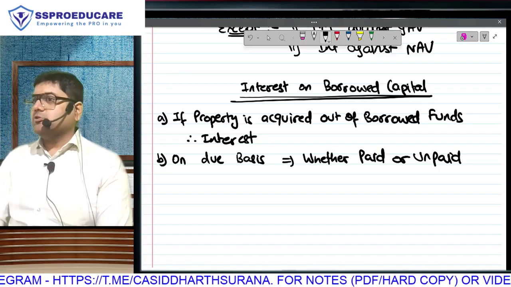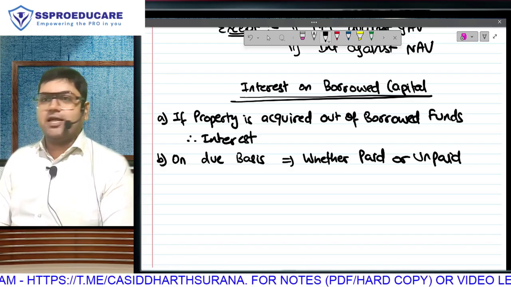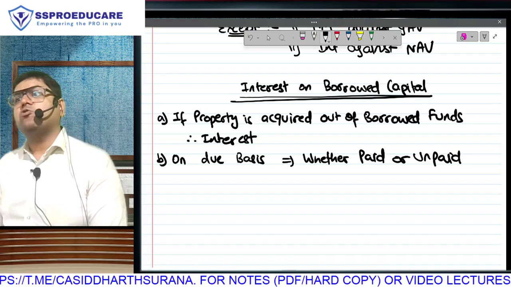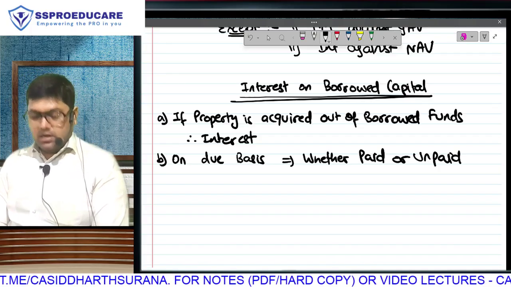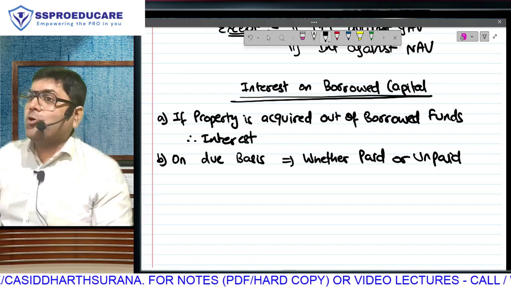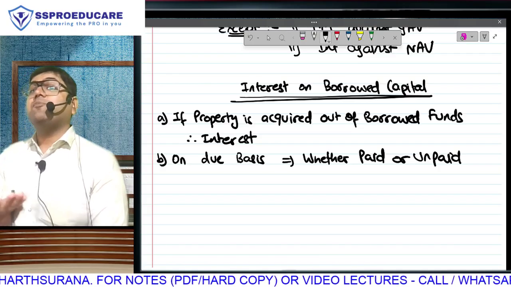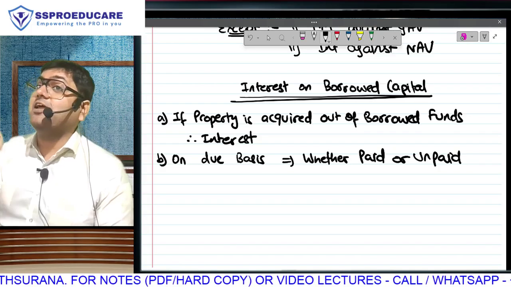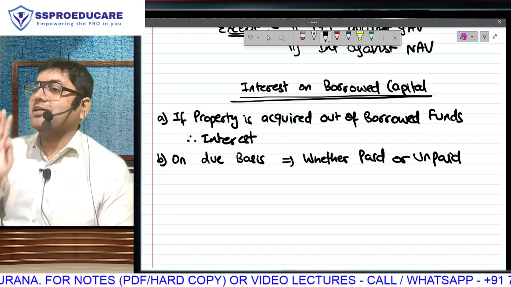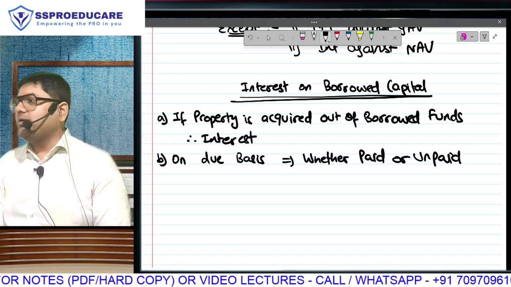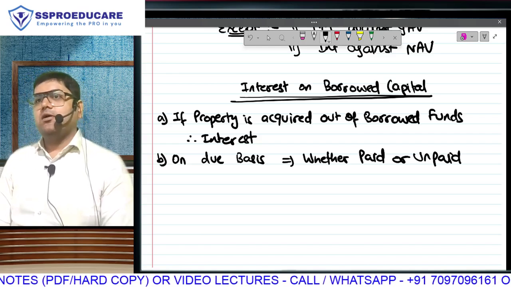Due basis. Supposing I have taken a 10 lakh home loan at 10% per annum. What is the annual accrued interest? 1 lakh. I pay EMIs or I don't pay EMIs, I will get deduction of 1 lakh, whether paid or unpaid. In municipal tax the rule will change. Municipal tax I will get deduction only if I pay, but interest ka deduction I will get whether paid or unpaid. Deduction will be on due basis, whether paid or unpaid.